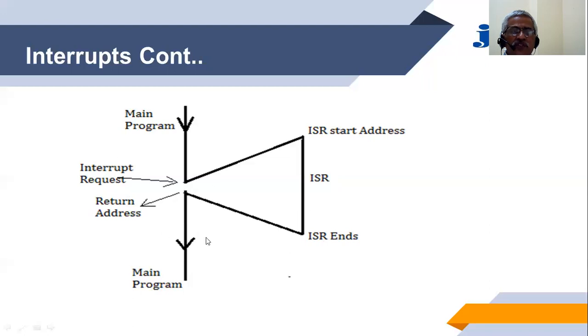And then the main control has to be transferred back to the main program. So this sequence of operations whereby a device interrupts the program or the system at some point: the very immediate next address from where the system has to resume the operation is required to be saved in the program memory or in the stack memory, so that the system knows where it has to return.